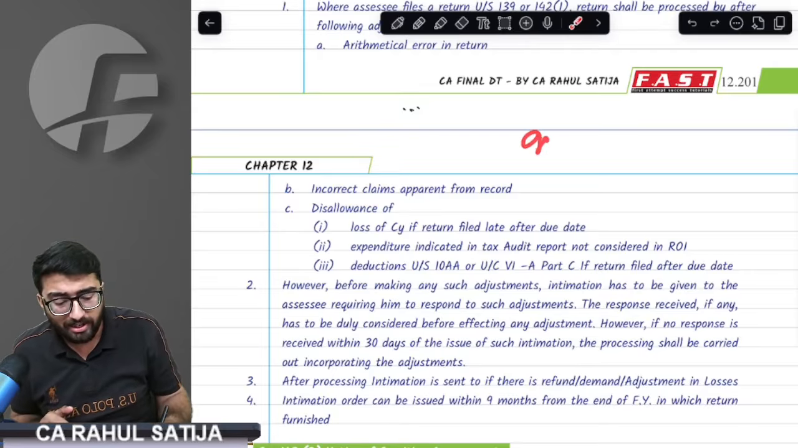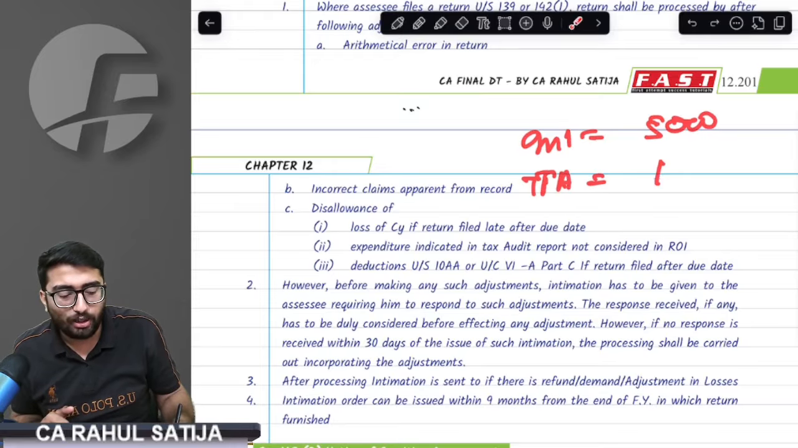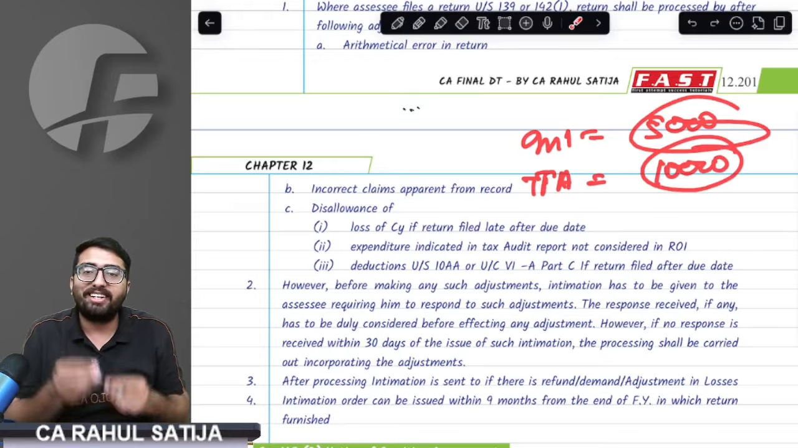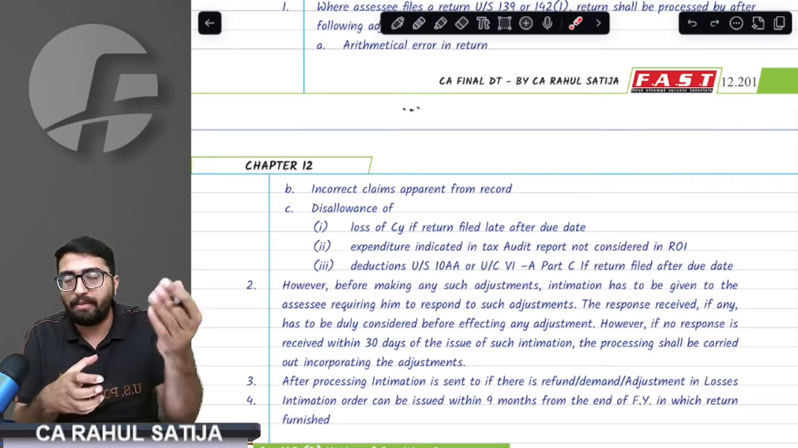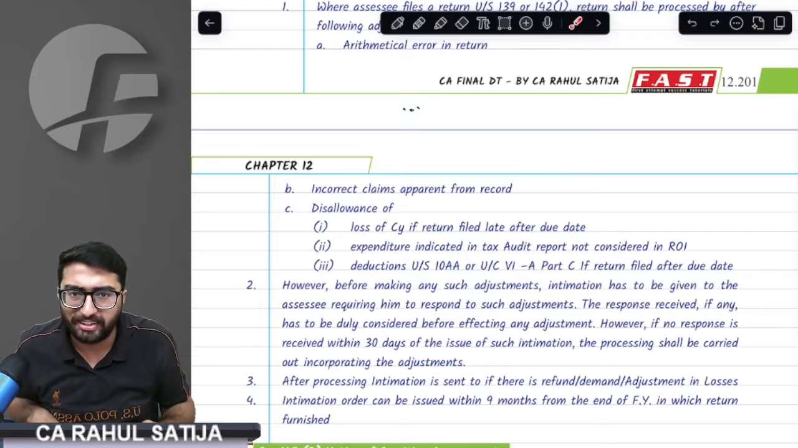For example, your interest income is say 5,000 rupees, but while claiming deduction under 80TTA, you are claiming 10,000 rupees. So whenever you are claiming something extra, the department will correct it. These incorrect claims apparent from record would be corrected.